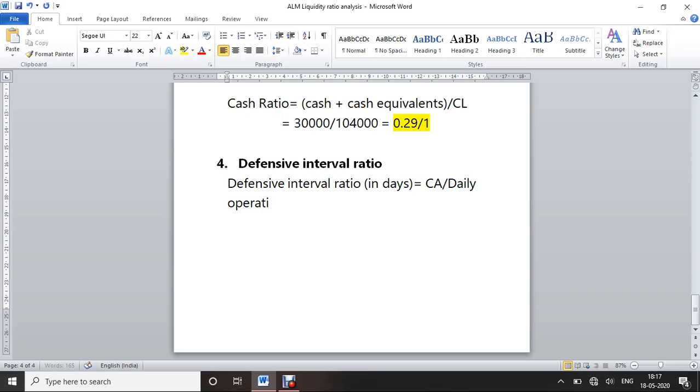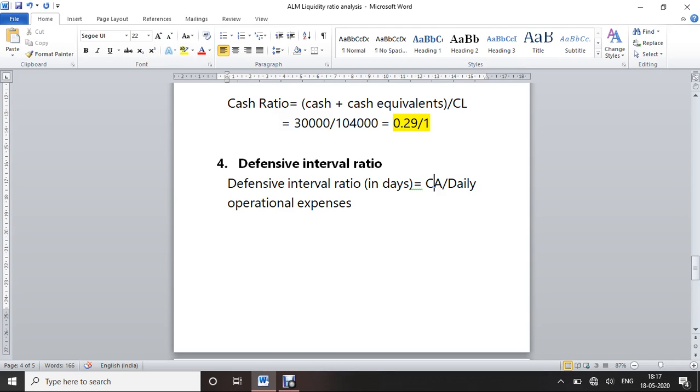The current assets, as we already saw, include cash, marketable securities and net receivables.